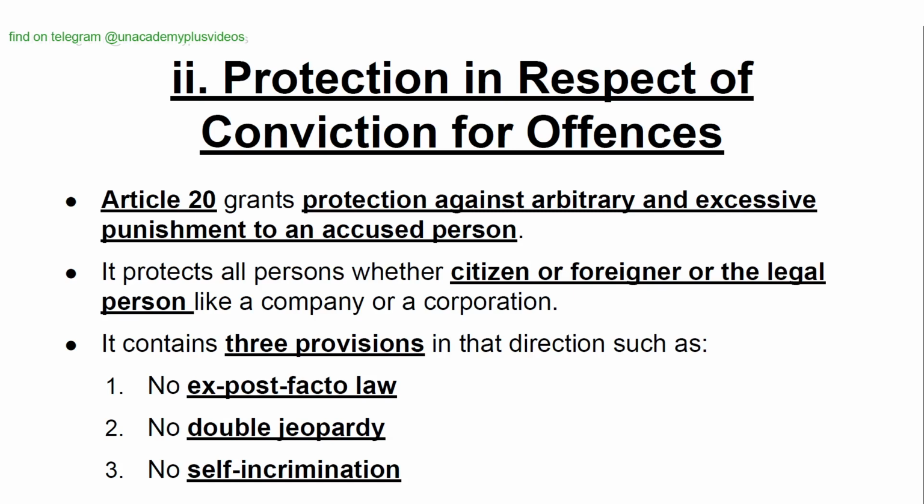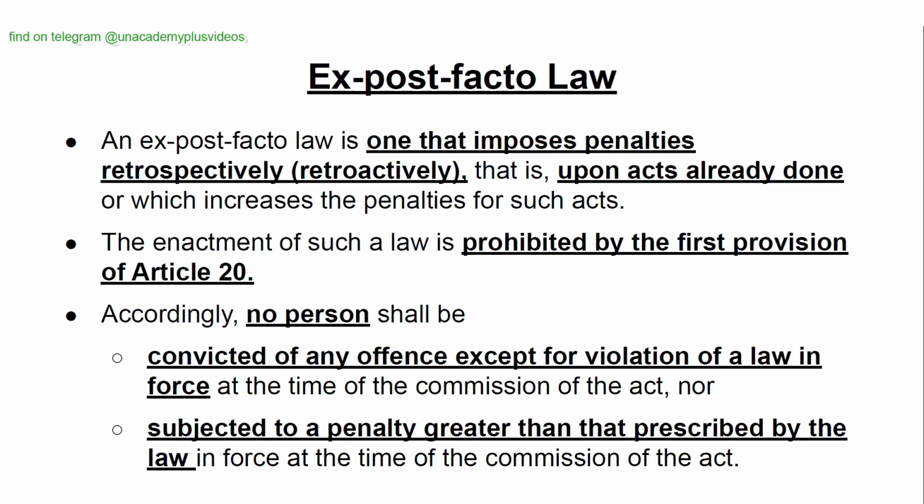Protection in respect of conviction for offences. Article 20 grants protection against arbitrary and excessive punishment to an accused person. It protects all persons, whether citizen or foreigner, or the legal person like a company or a corporation. It contains three provisions in that direction, such as no ex post facto law, no double jeopardy, no self-incrimination. Ex post facto law.